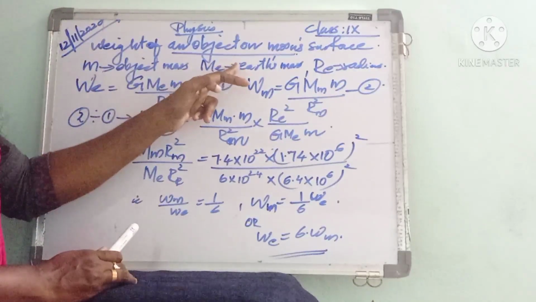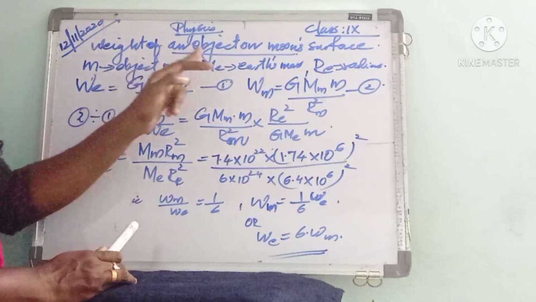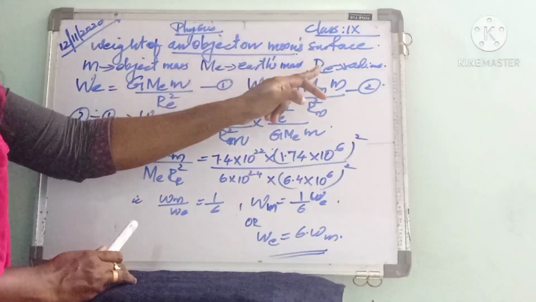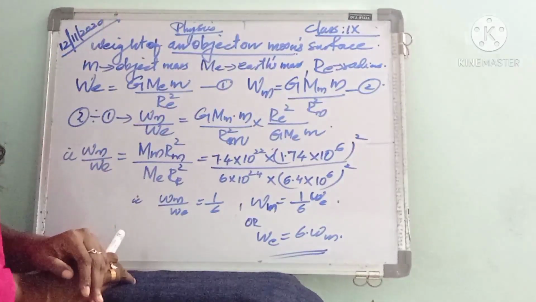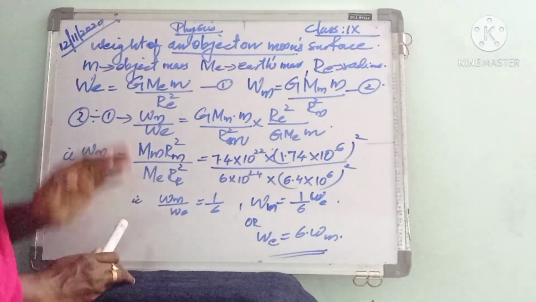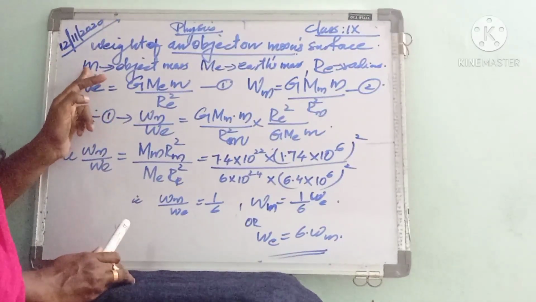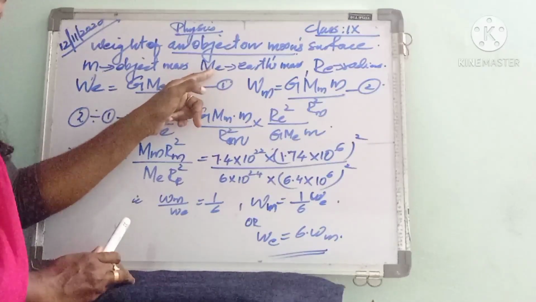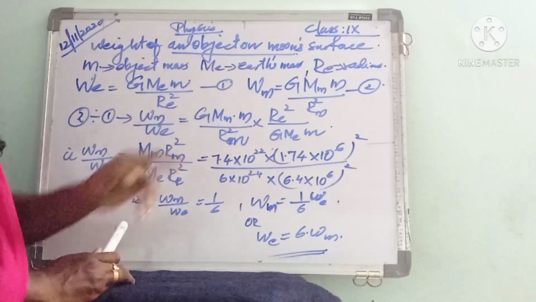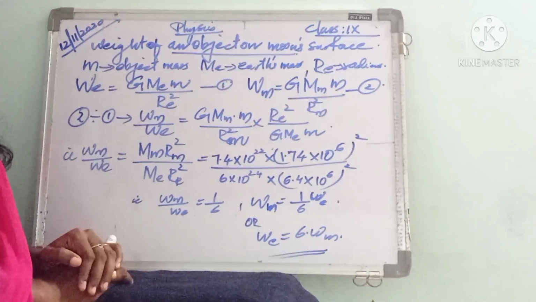Next, the earth mass is taken as M_e, and the radius of earth is represented as R_e. Listen carefully, children. Let the object mass be m, small m, that represents the mass of the object. M suffix e represents the mass of earth. Then R_e represents the radius of earth.